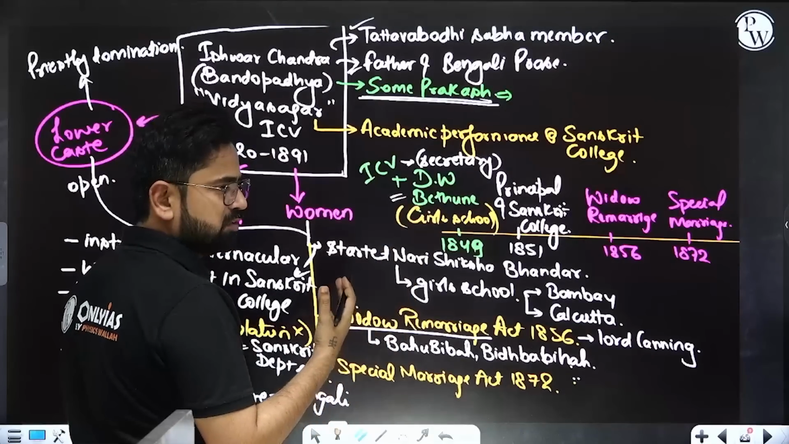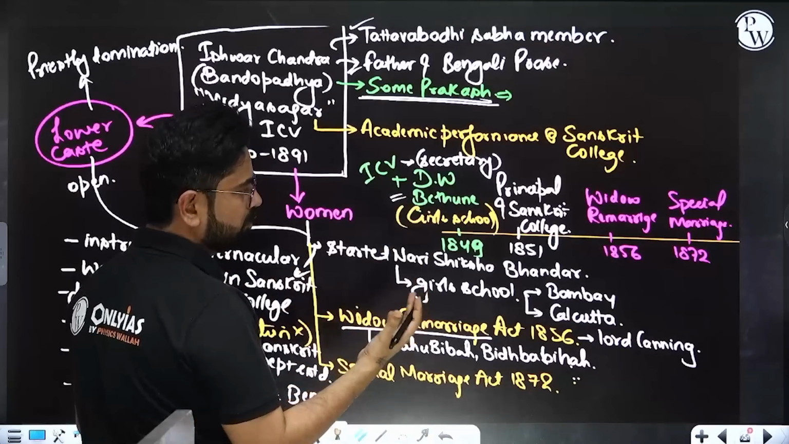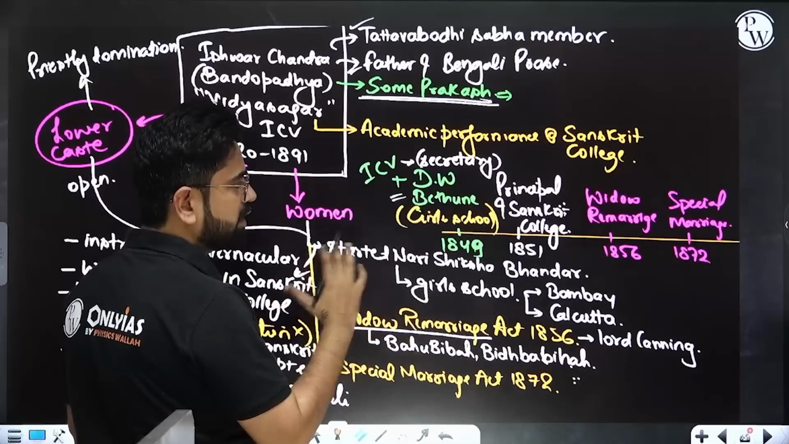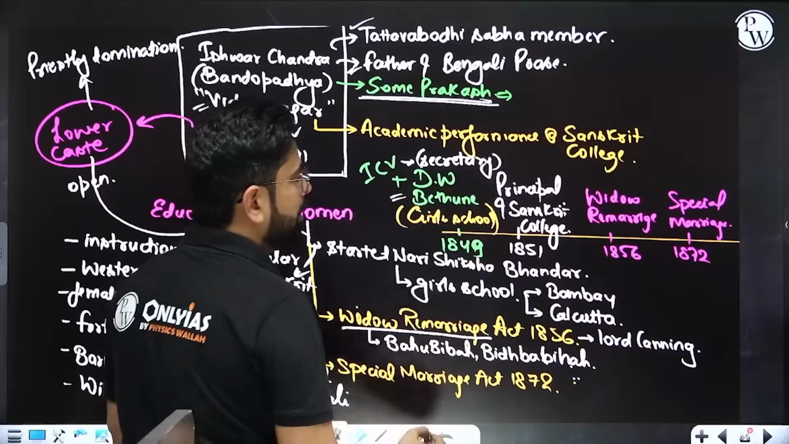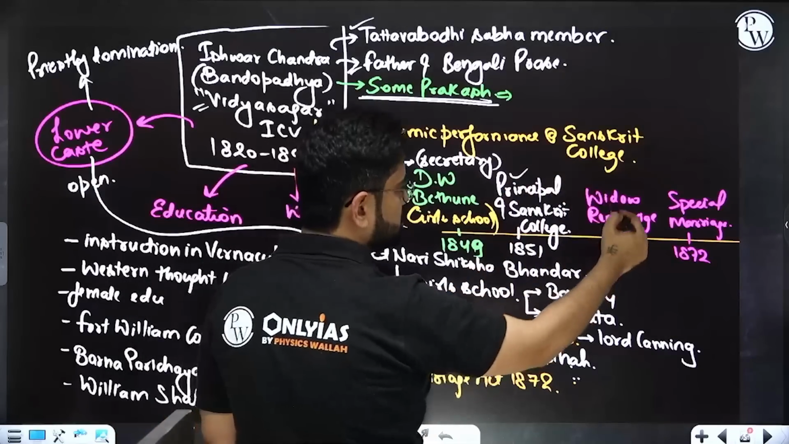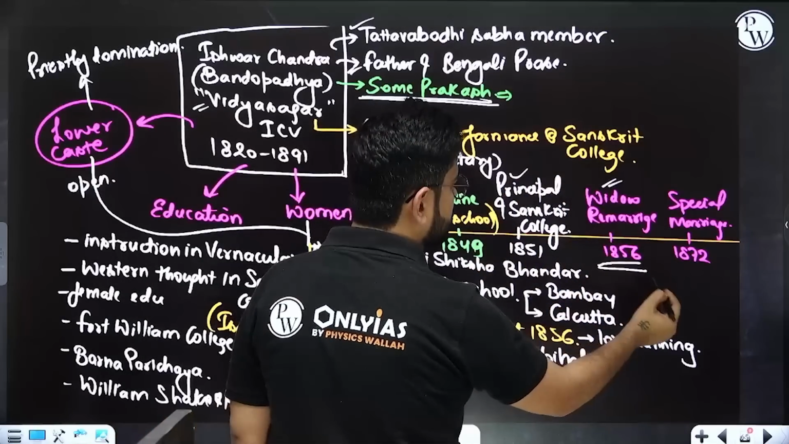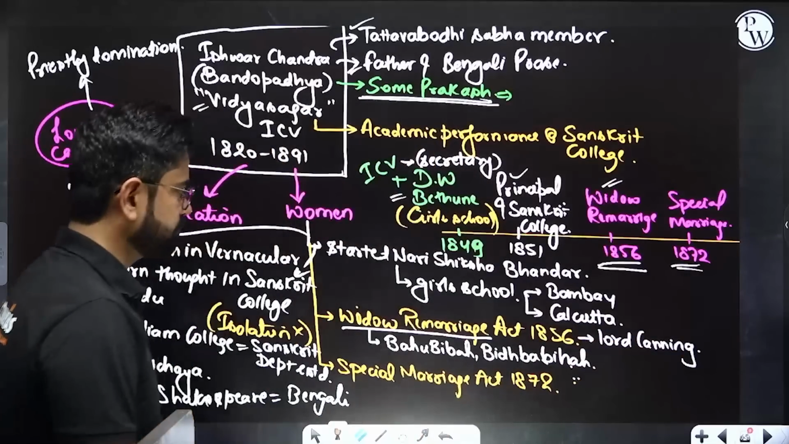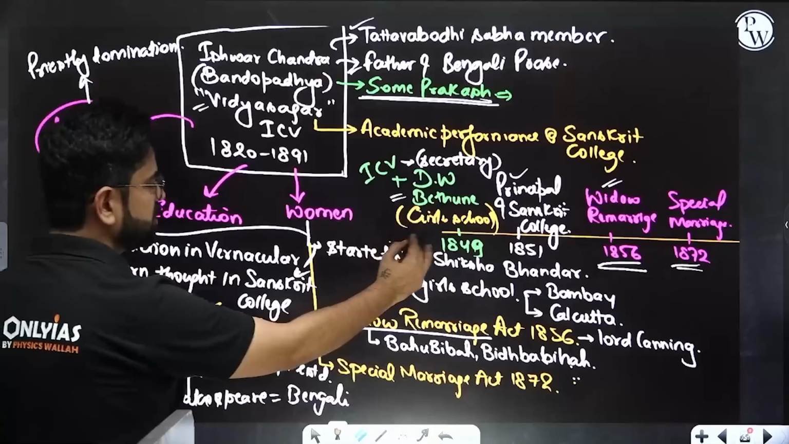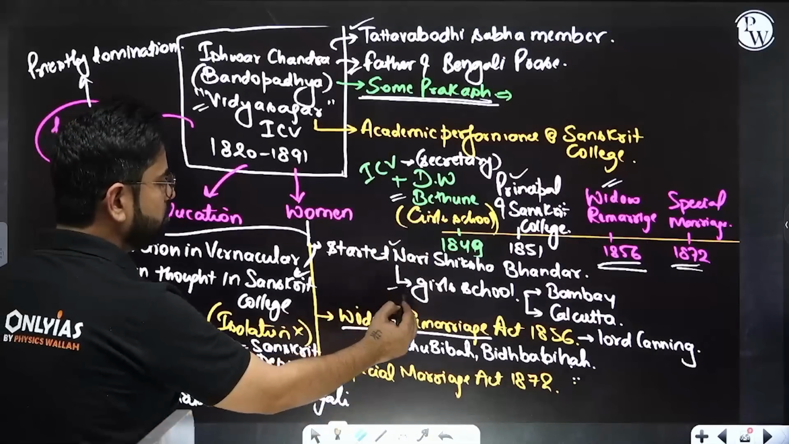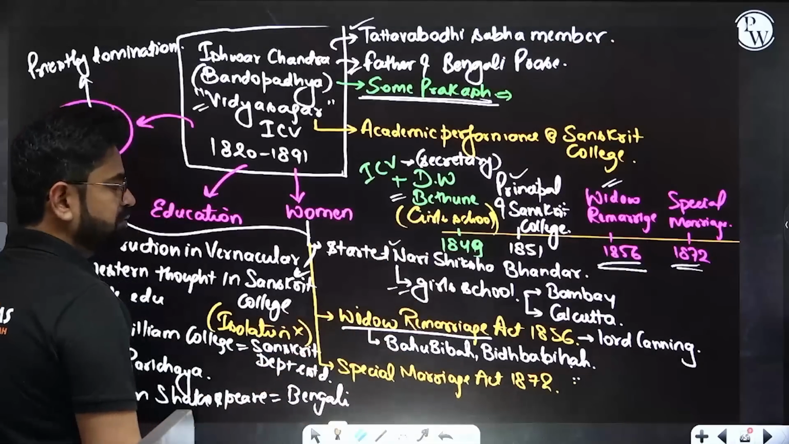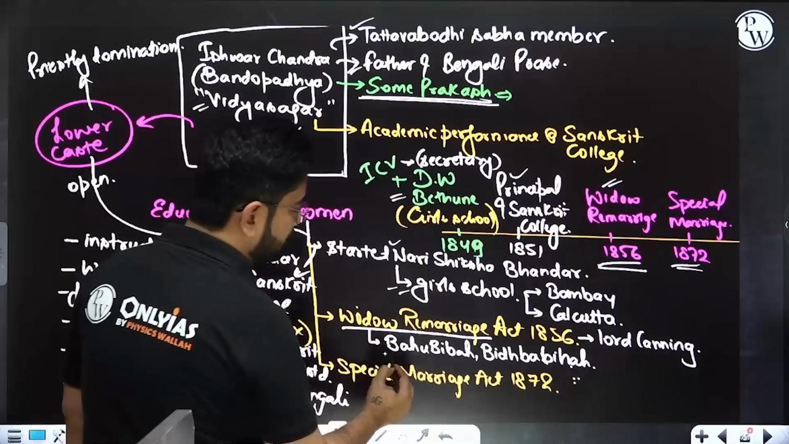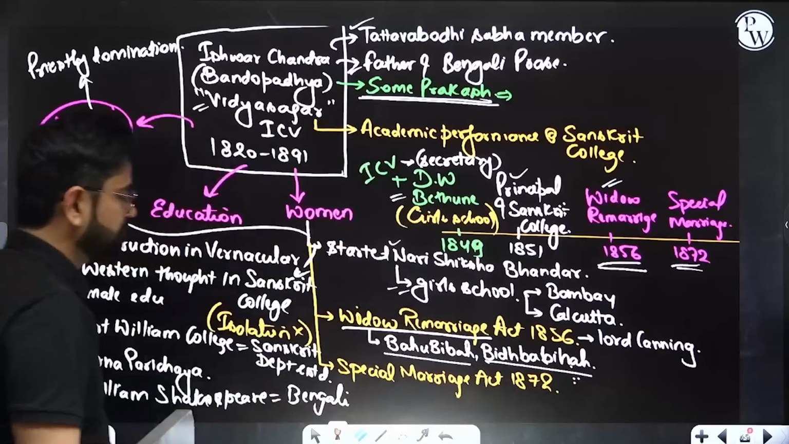He was associated with a lot of girls' schools in Calcutta. He was secretary of all these girls' schools. Plus, he was also principal of Sanskrit College. He pushed for the Widow Remarriage Act of 1856, then the 1872 Special Marriage Act. He also started Nari Shiksha Bhandar. There are girls' schools in Bombay and Calcutta, as we discussed. Plus, he wrote two famous books, Bahu Bibah and Bidhva Bibah.